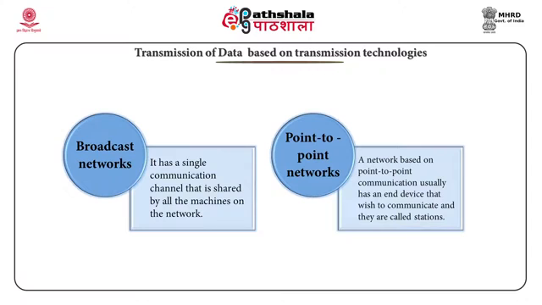Point-to-point networks. When a communication has an end device and the networks are based on point-to-point communication, such network end devices are called stations. The switching devices are called nodes. These are nodes that are connected to each other and others are attached to the stations. These switching nodes have no concern with the contents of the data.